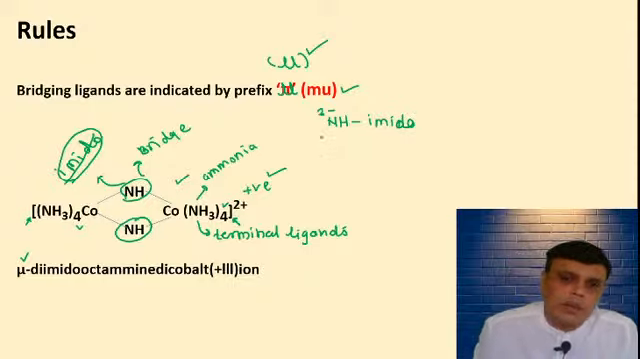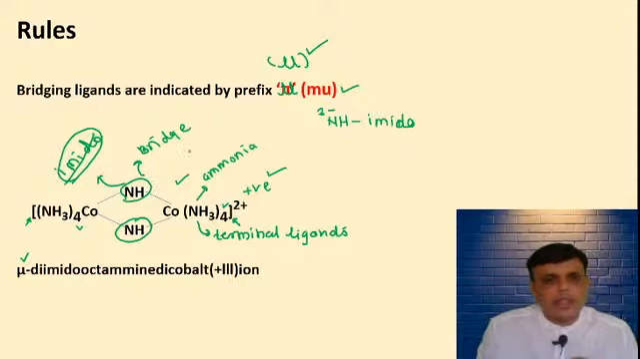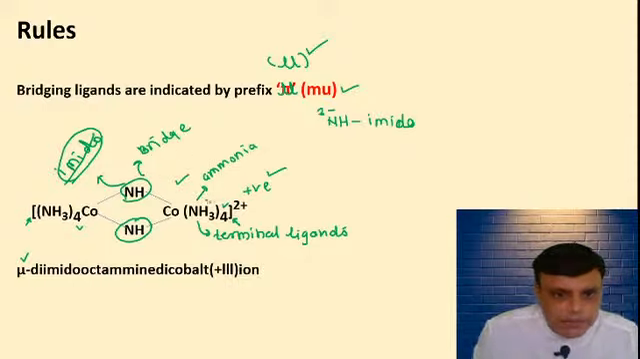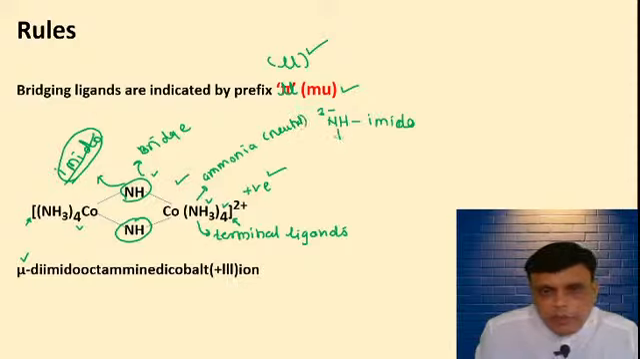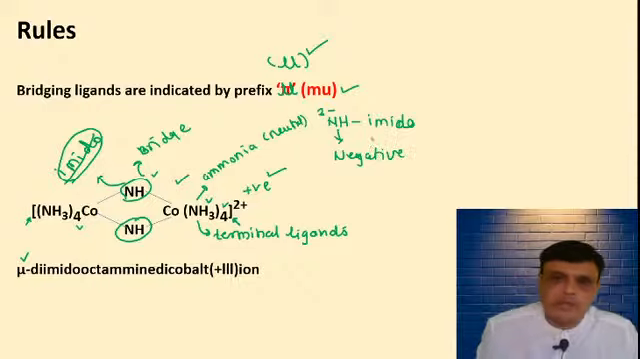Imido. What is its name? Which ones? Two imido groups are there. So ammonia is there and imido is there. Ammonia is a neutral ligand and imido is a negative ligand. So you have to follow the order. You have to write the negative ligand first.